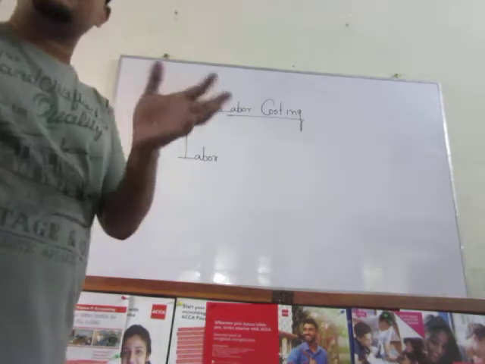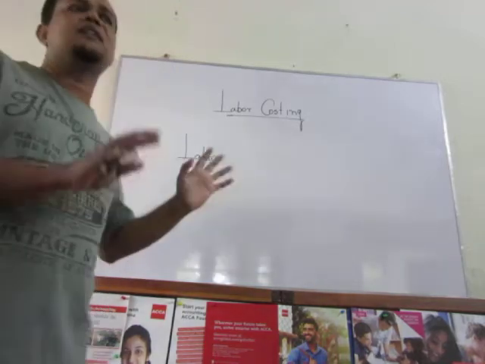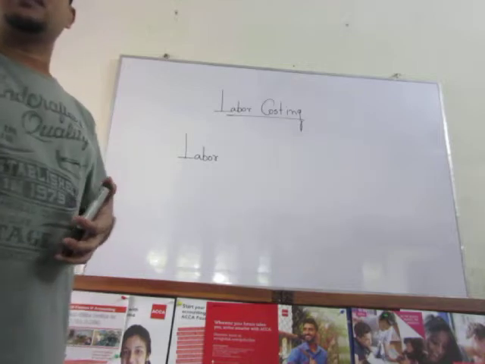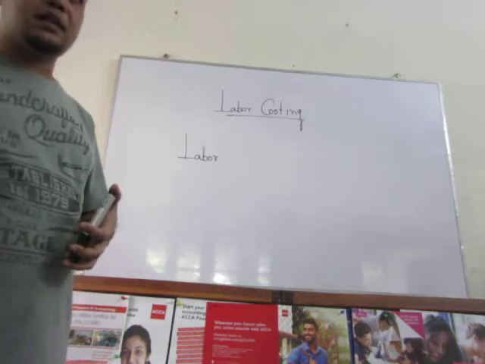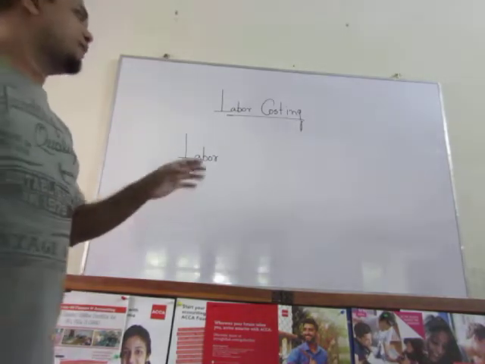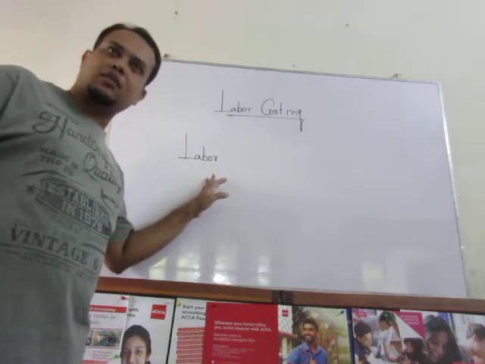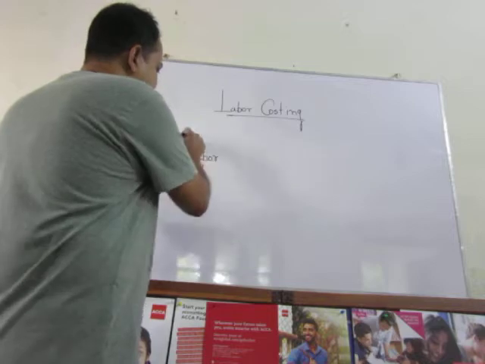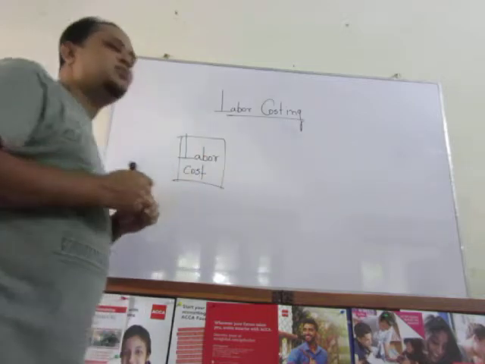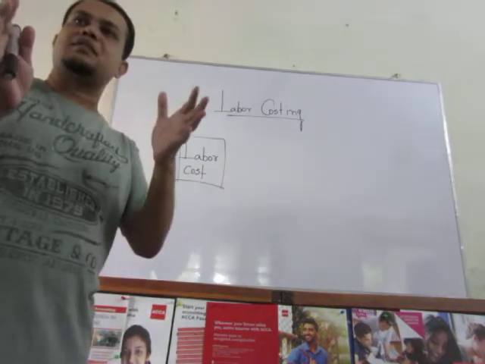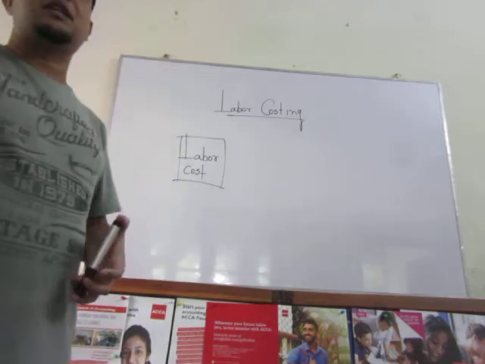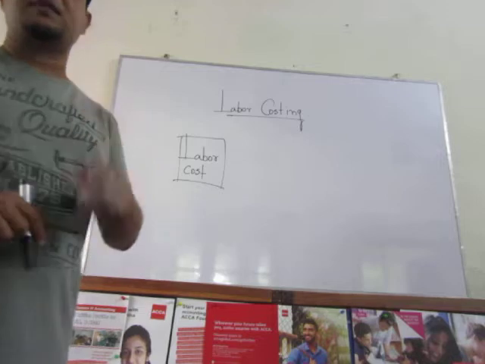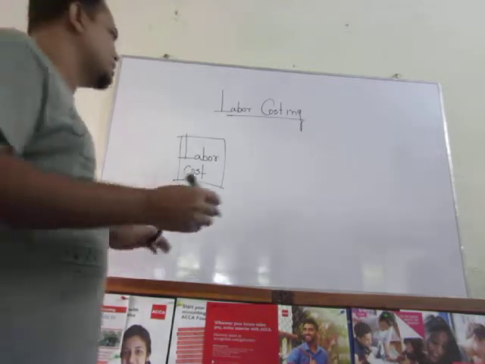Clear? So if you want to control the labor cost, first of all you need to know what the different types of payment are. Normally labor cost means any kind of payment to the labor forces, wages, payroll. Clear? As a whole. Now, if you want to control this labor cost, first of all you need to know what the different kinds of payment are that are made available to the labor forces in a business operation. I first need to know this, right? So what are the different kinds of payment?